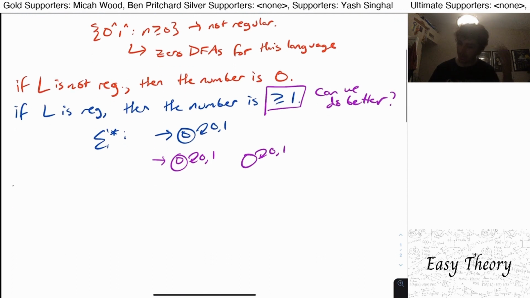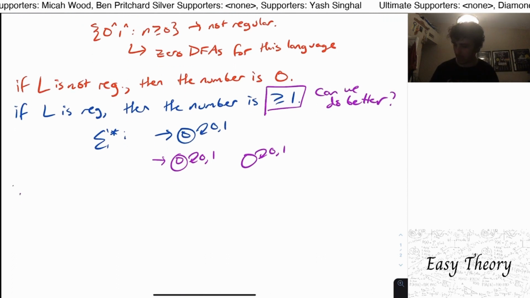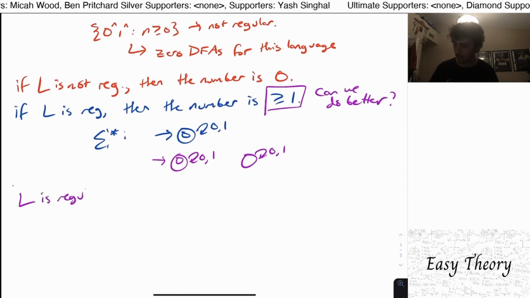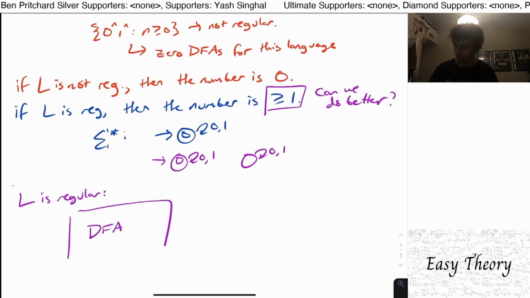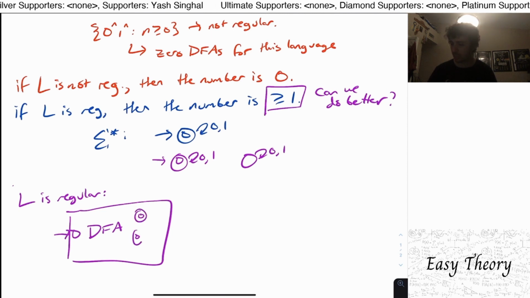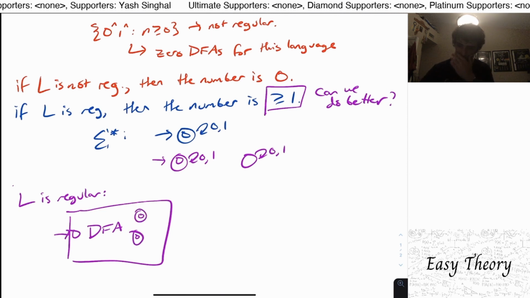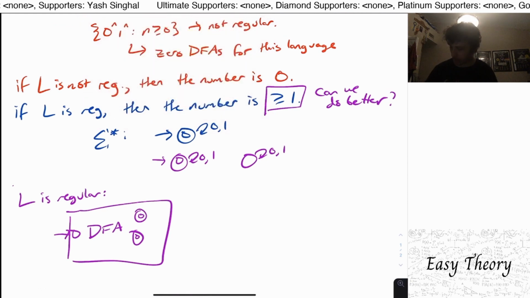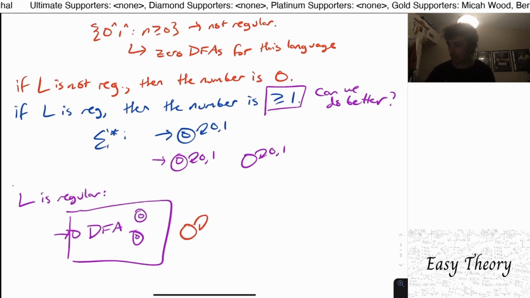It turns out we can. Let's suppose that we know that L is regular. Then that means there's a DFA for it, and let's say it looks like this. It has a start state and maybe some final states, although we don't really care. What I'm going to do is repeat the same idea we had here. I'm going to put an extra state over here, with a transition that self-loops for every a in the alphabet.